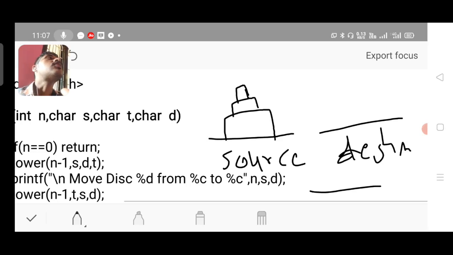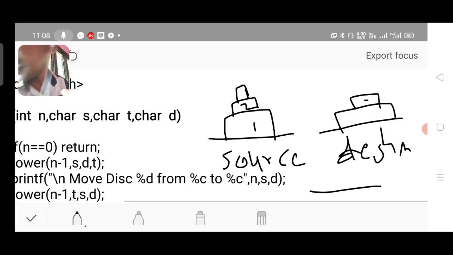Next to it should be the smaller disk on its top at the destination, and so on, provided you should not place a larger disk on a smaller disk while performing the transfer operation. While performing the disk movement operation, you should not keep the larger disk on the smaller disk. This thing you should remember.